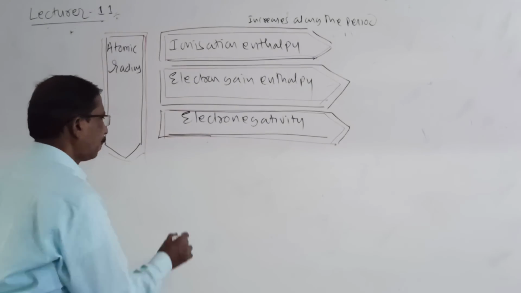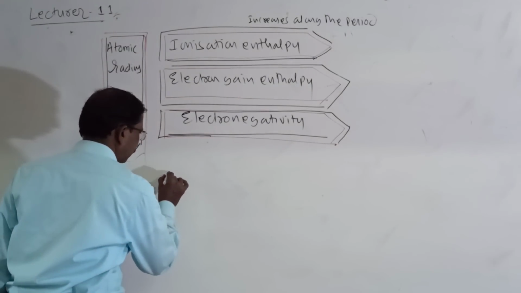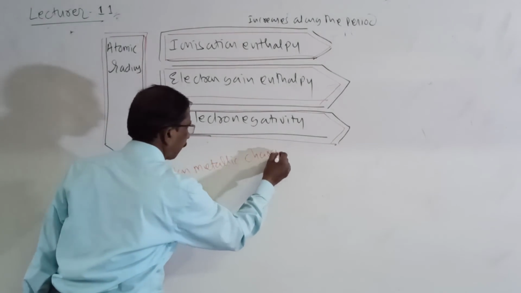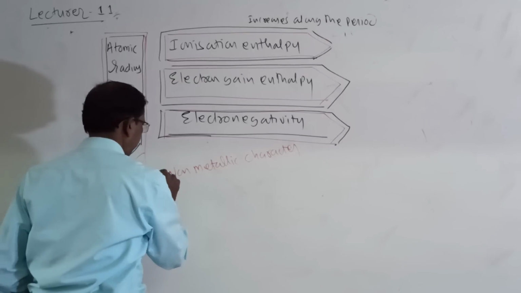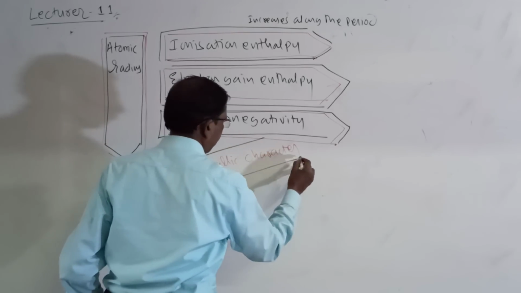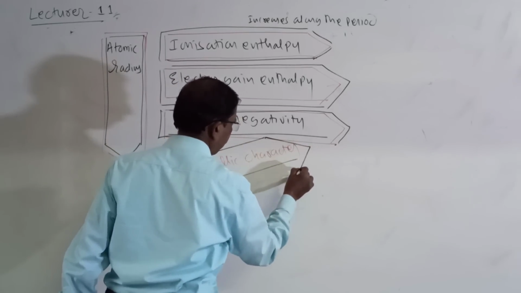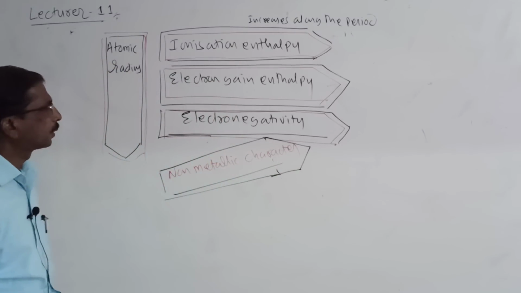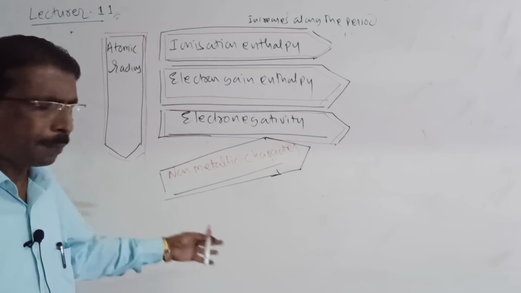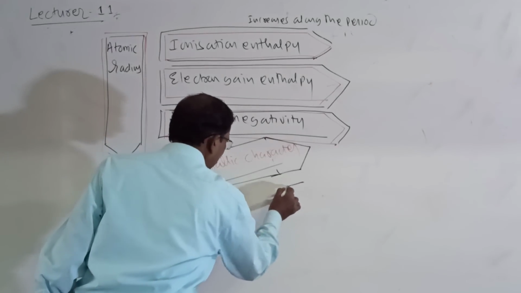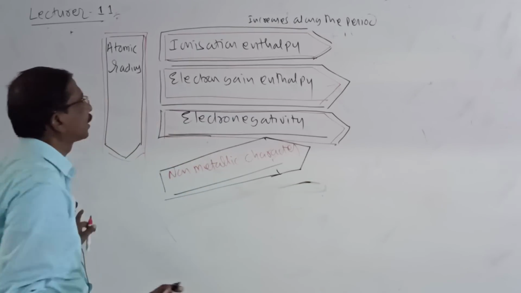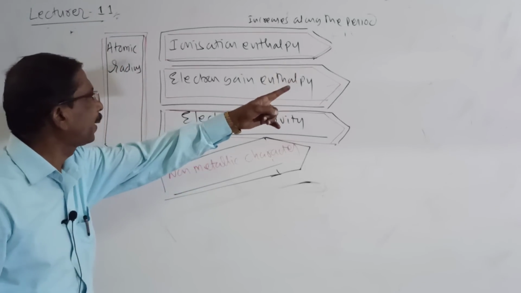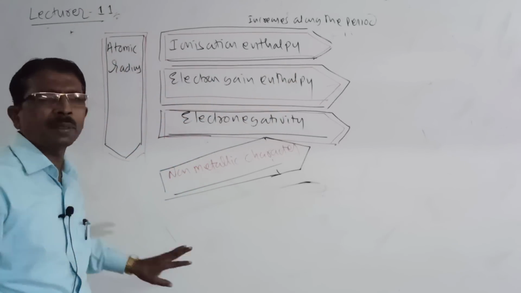Then remember the metallic character and non-metallic character. Non-metallic character also increases along the period, and if you come in reverse, that is metallic. You remember this much only, it is enough. So non-metallic character increases along the period, and all these increase along the period, and down the group atomic radius increases.